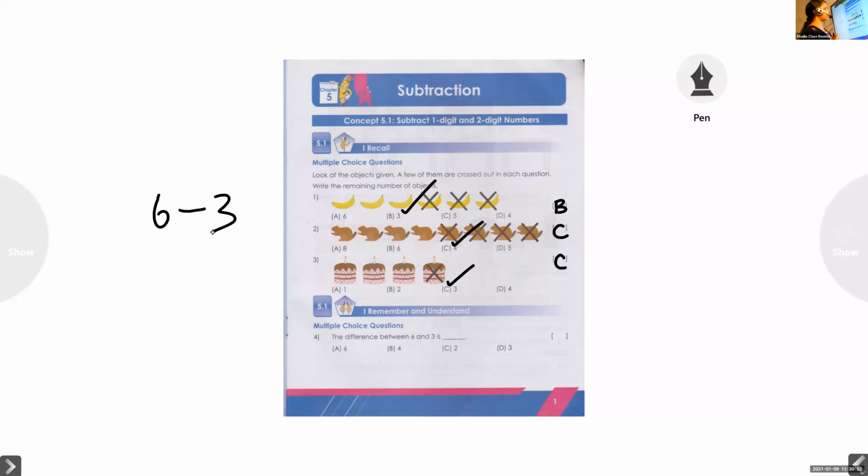Others, please be quiet. Abhinav, 6 minus 3. Open 6 fingers. From that close 3 fingers. What's remaining? Louder. What is the answer? 3. So which option is 3? D. So write the letter D inside the bracket and put a tick mark for the option D. The difference between 6 and 3, that means 6 minus 3, is 3. Option D is the correct answer.